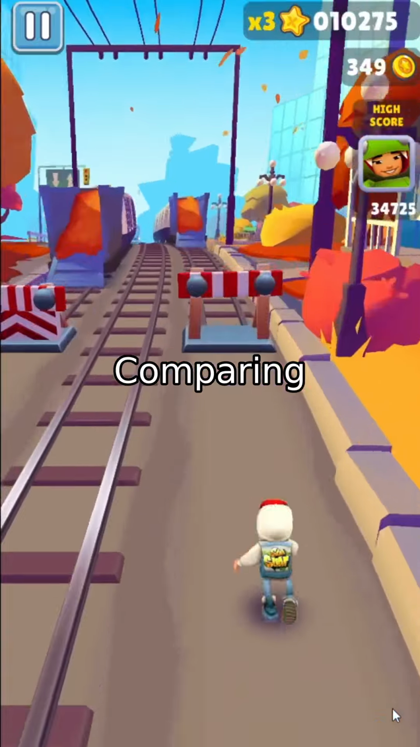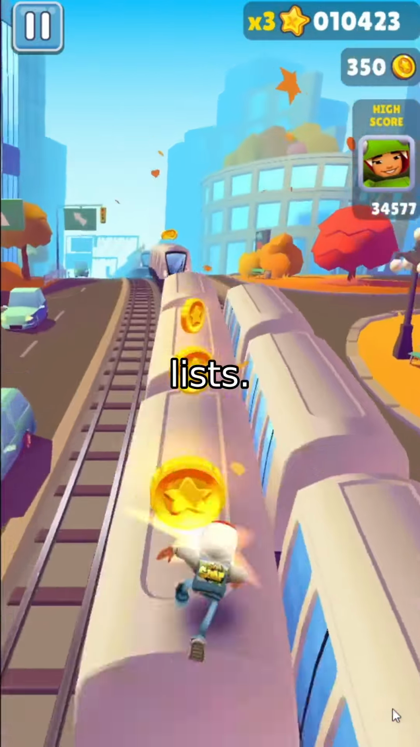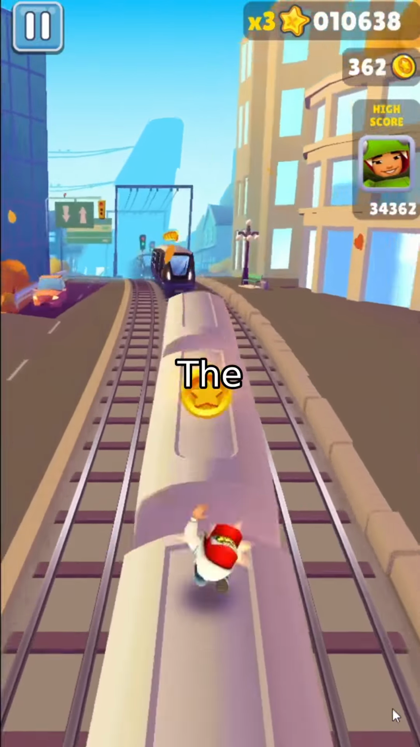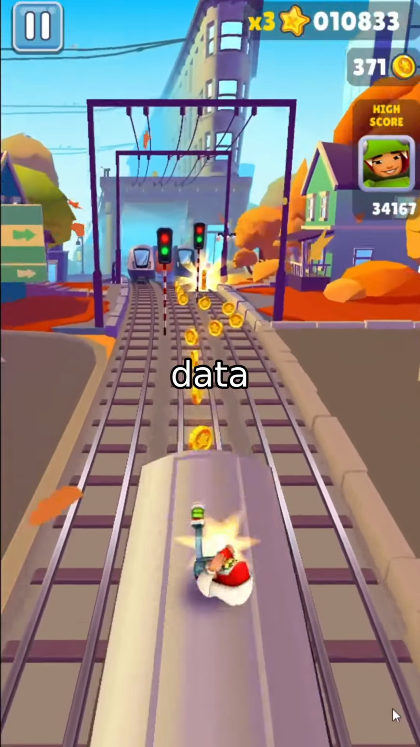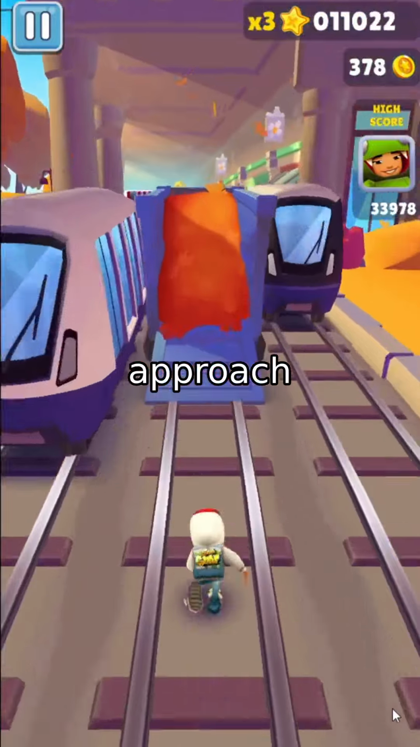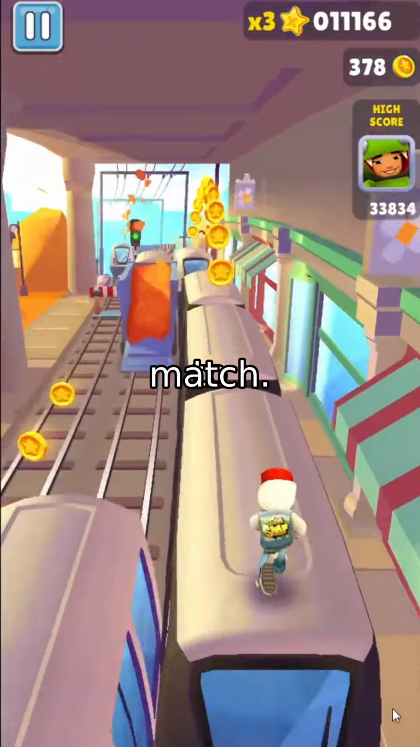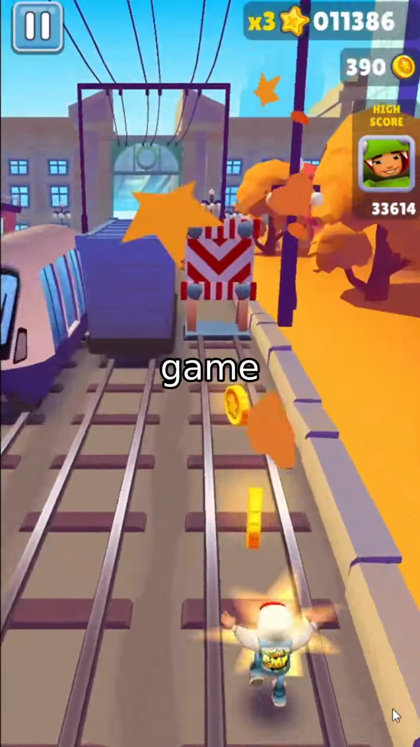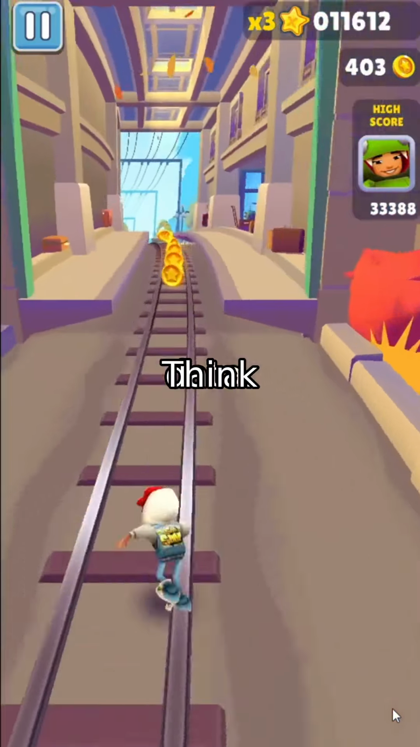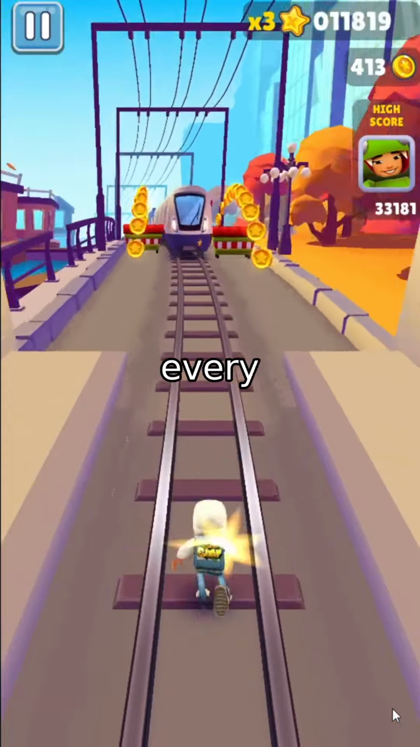But here's the twist: comparing clusters isn't as simple as comparing two lists. There are two main approaches. The Lagrangian method tracks individual data points like particles, while the Eulerian approach looks at the big picture without needing every point to match. The Eulerian method is a game changer for incomplete or noisy data. Think of it as judging a crowd's mood without counting every person.